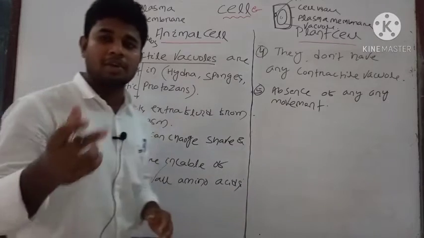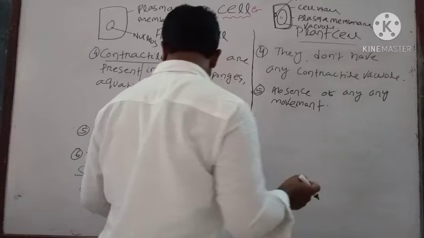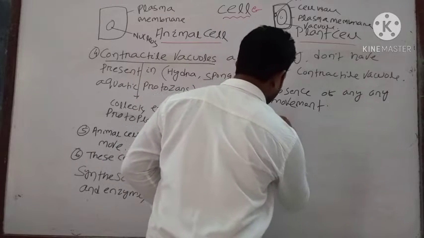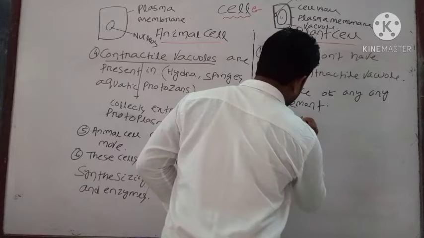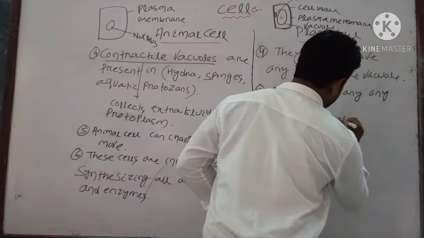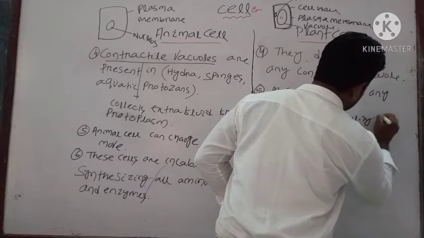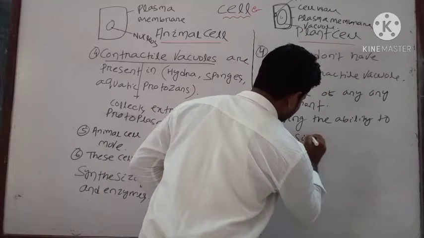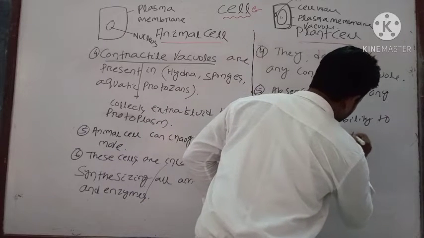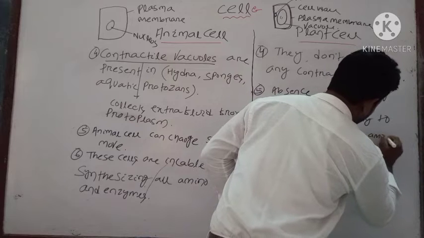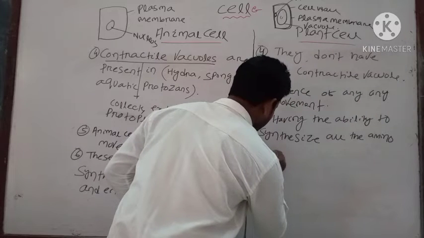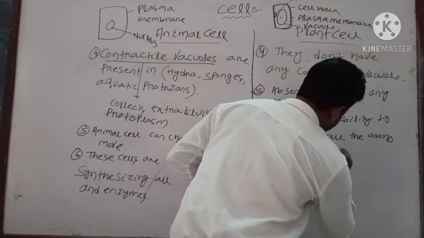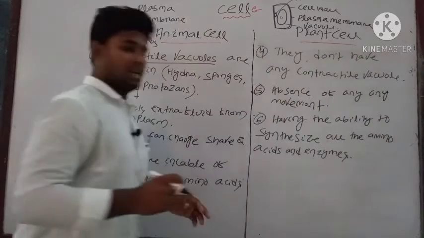But the plant cell has the ability to synthesize all the amino acids and enzymes. Then next one is the glyoxysome.